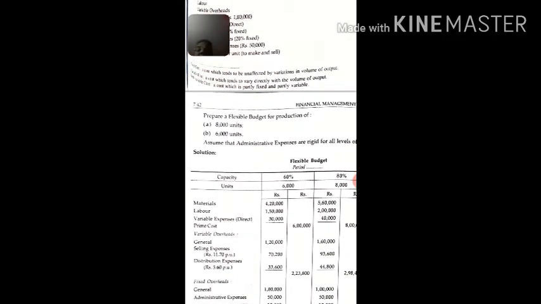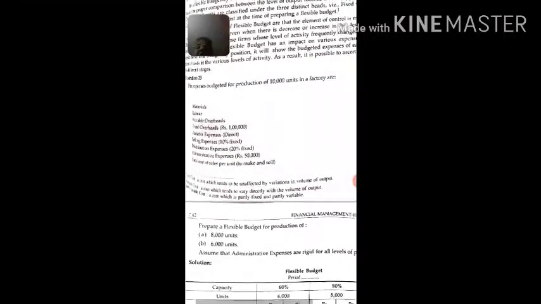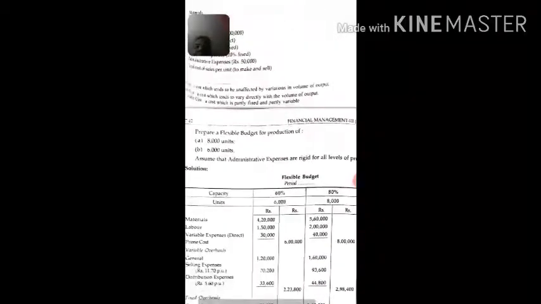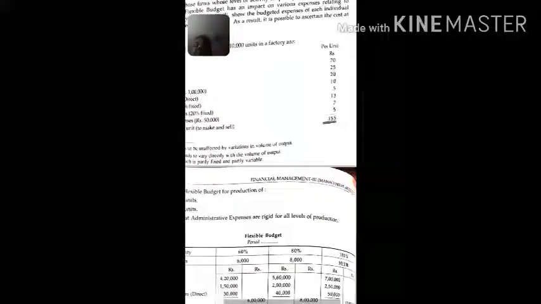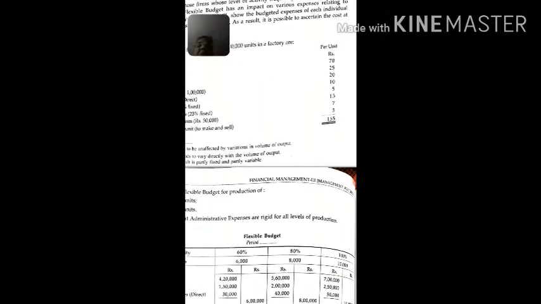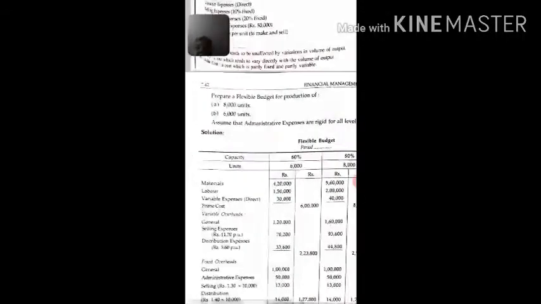Then comes variable overhead. Variable overhead is given as 20. So 20 into 6,000 will give you 1,20,000. Then comes selling expenses. Selling expenses, 10% is fixed. 10% of how much? 10% of 13.